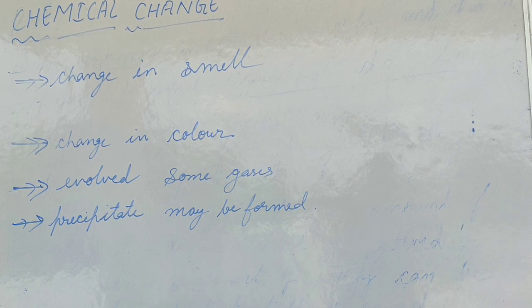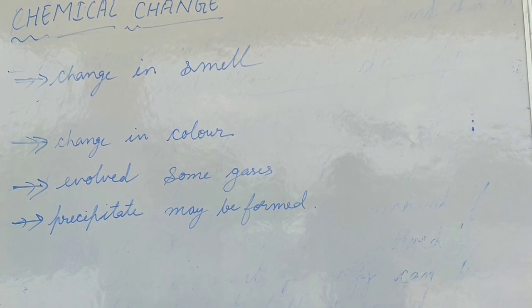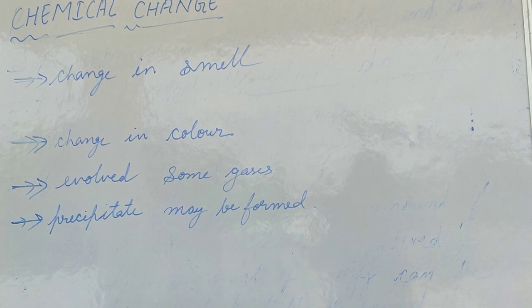During chemical changes, light energy or heat energy may be released. And the last point: a precipitate may be formed.